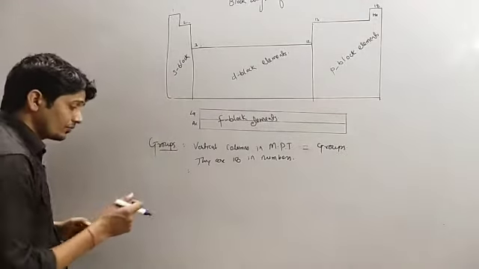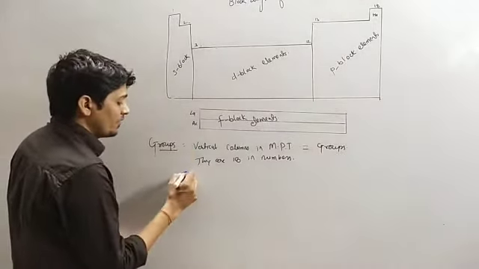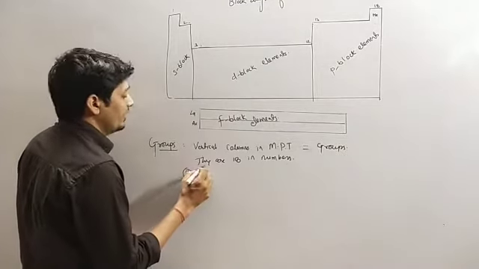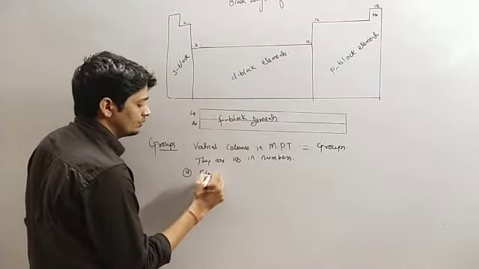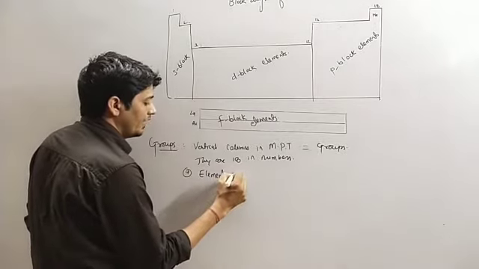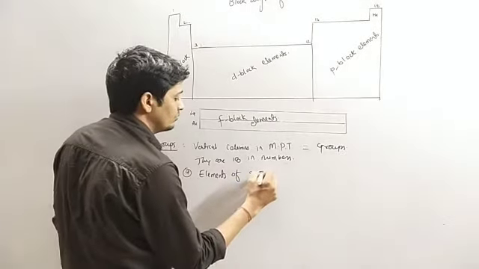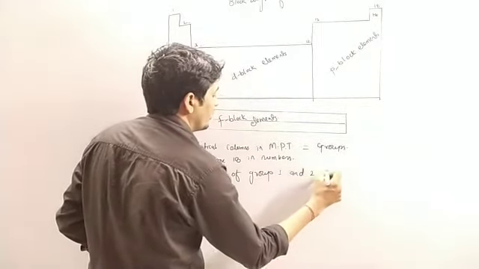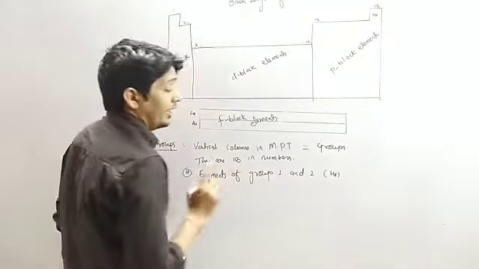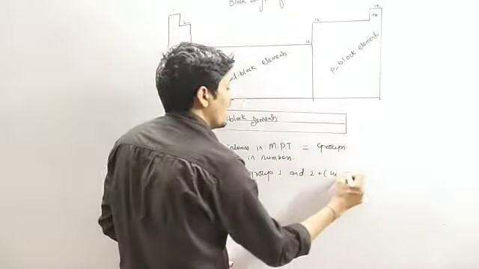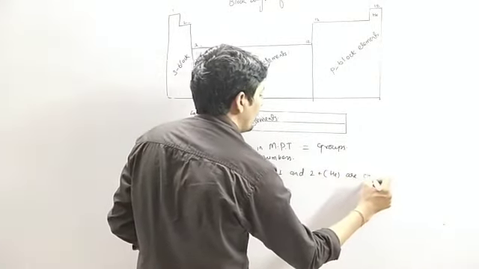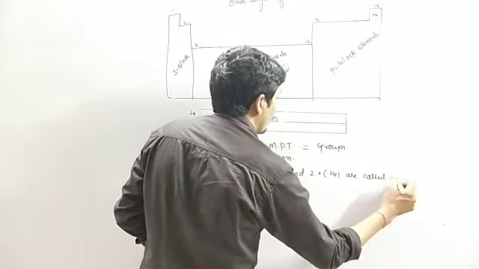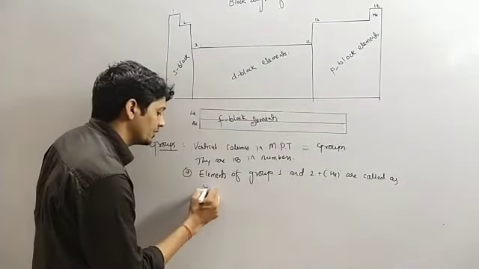So the first point we have to write here, point A: elements of group 1 and 2 including helium are called s block elements.